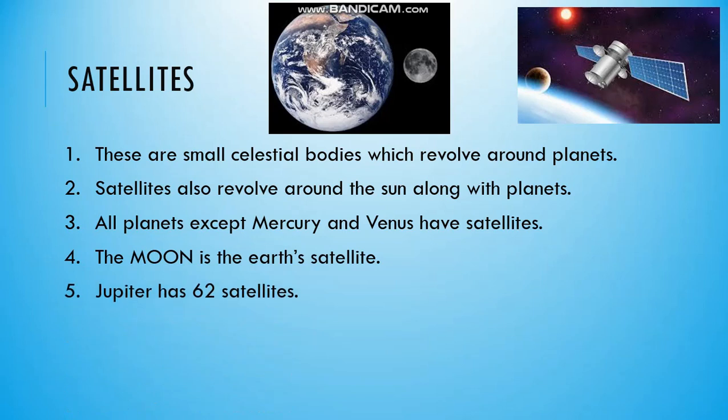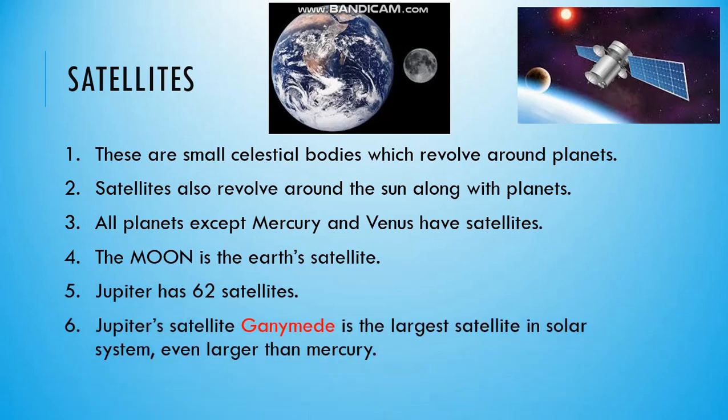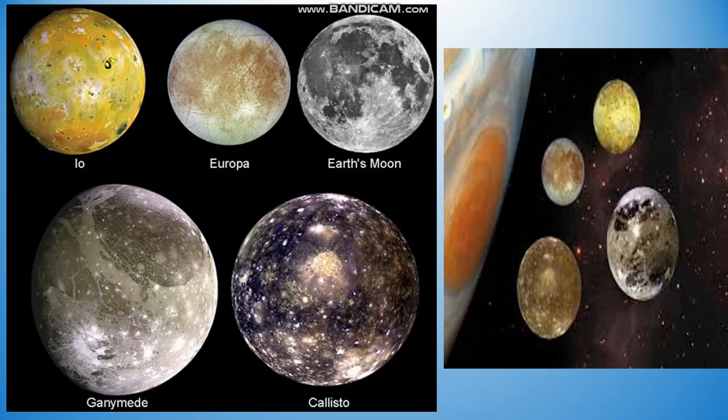Jupiter has 62 satellites. There is a satellite of Jupiter called Ganymede. It is the largest satellite in our solar system, even larger than Mercury, our first planet. See these figures. So you can imagine the size of Ganymede.